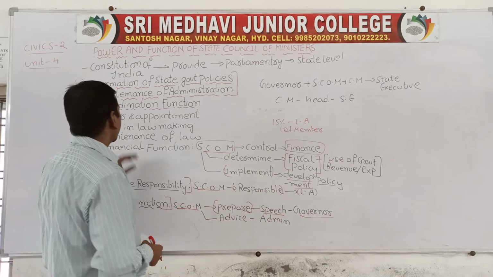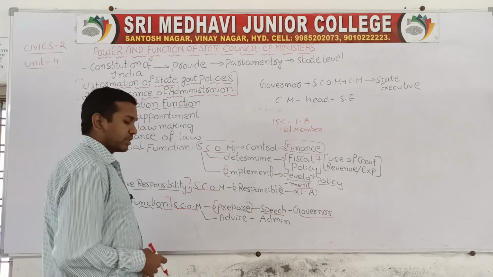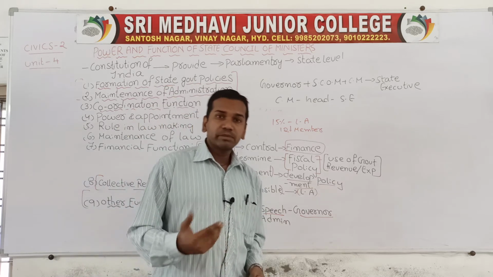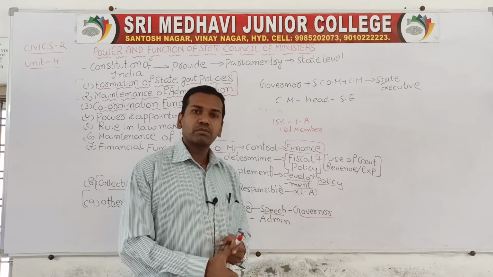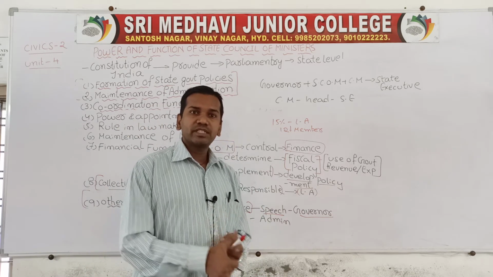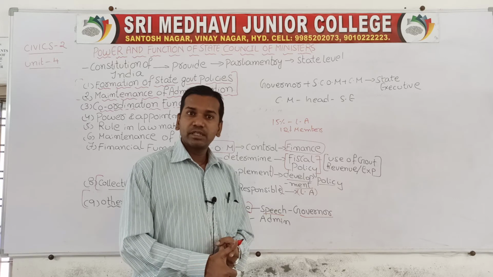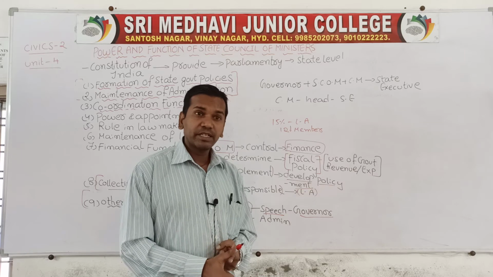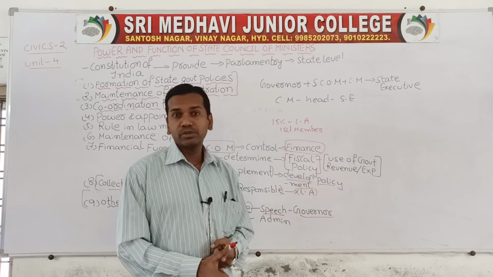Okay. Next we have discussed power and appointment. The State Council of Ministers is responsible for appointing eminent persons such as the state finance commission members, and different chairmen and vice chairmen of universities.